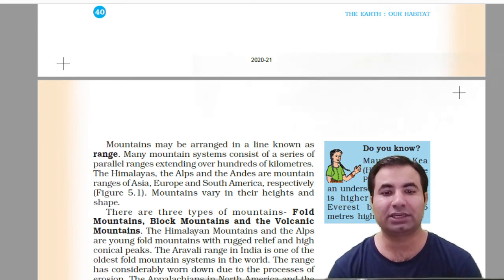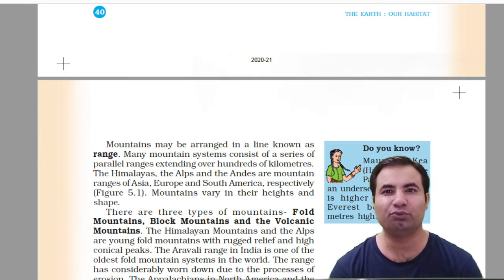So there are three types of mountains, based on their origin: fold mountains, block mountains and volcanic mountains. The Himalaya mountains and the Alps are young fold mountains with rugged relief and high conical peaks. The Aravalli range in India is one of the oldest fold mountain systems in the world. Those mountains which have rugged relief and high conical peaks are the young fold mountains.